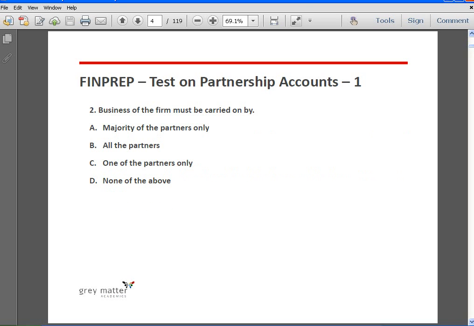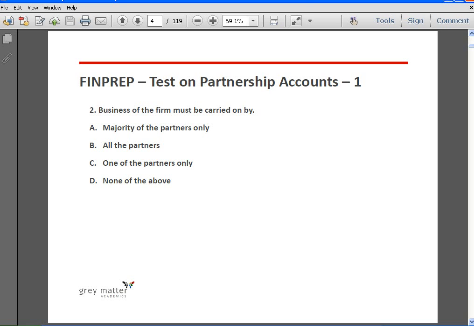Next, business of the firm must be carried on by. So we know the definition. It says business has to be carried on by all or any one of them acting for all. So option A is not right. Majority of the partners only is not right. All the partners, it's not necessary. It can be carried on by all or any one of them acting for all, because there can be firms where there are sleeping partners.